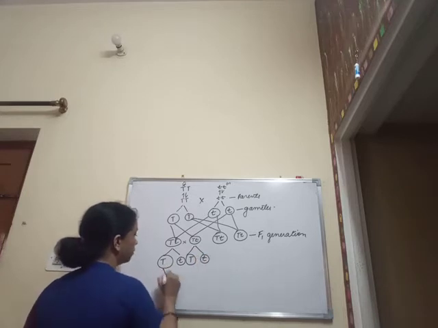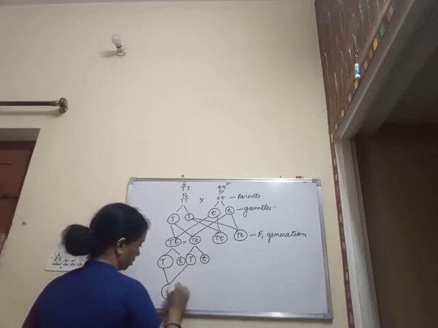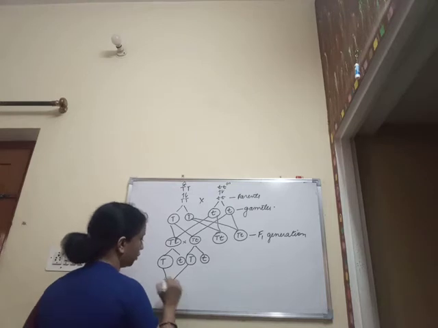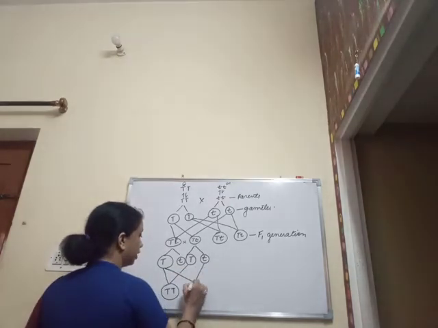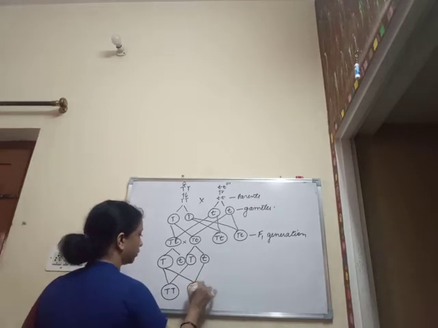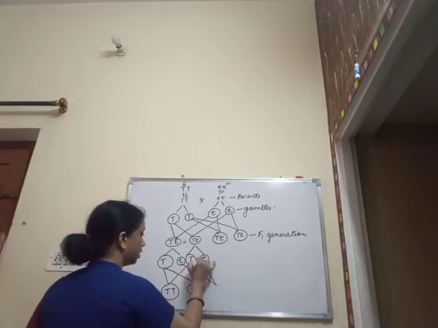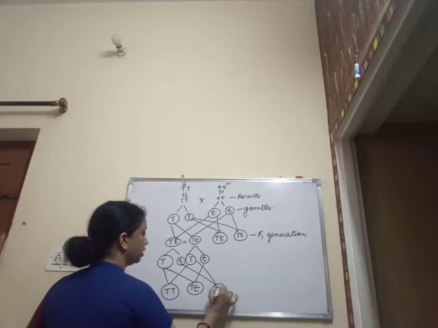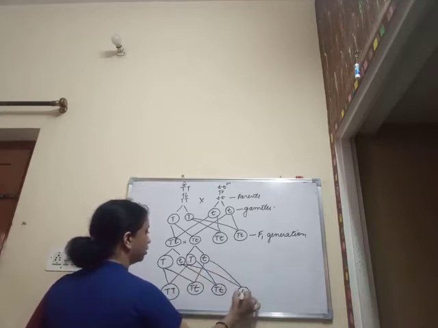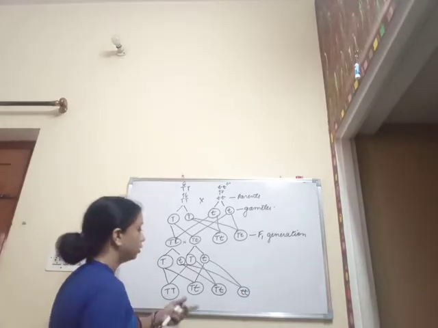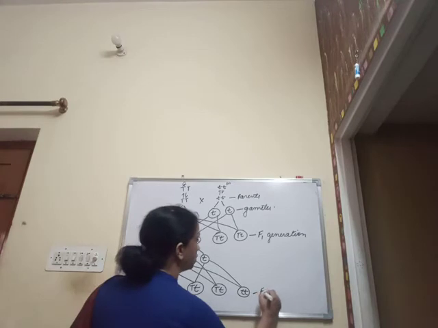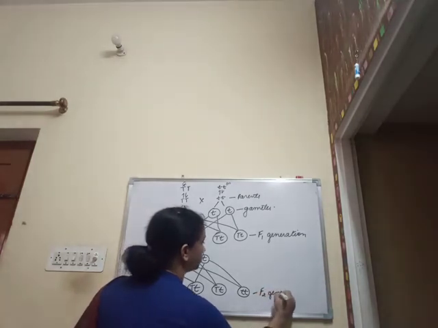So on the basis of the random mating chances, the first progeny obtained was capital T, capital T. The second progeny obtained was capital T, small t. Again the next progeny obtained was capital T, small t, and the last progeny obtained was small t, small t. So here this is the F2 generation which was obtained.